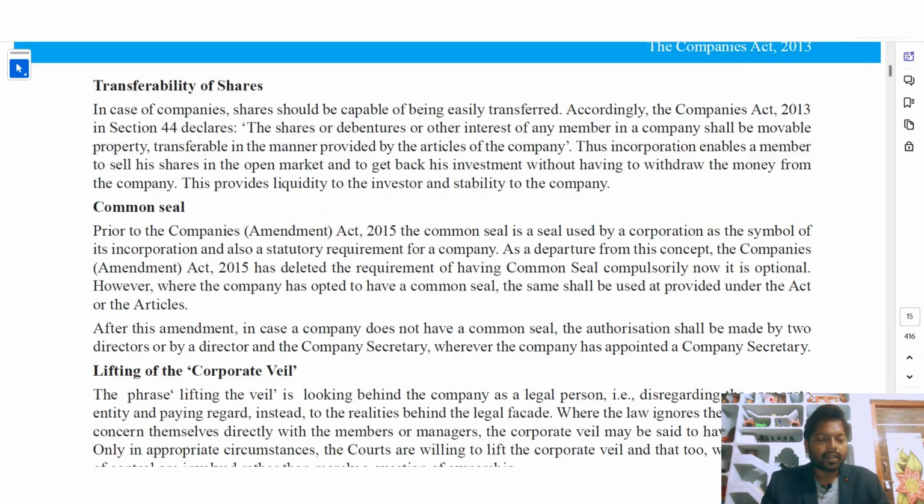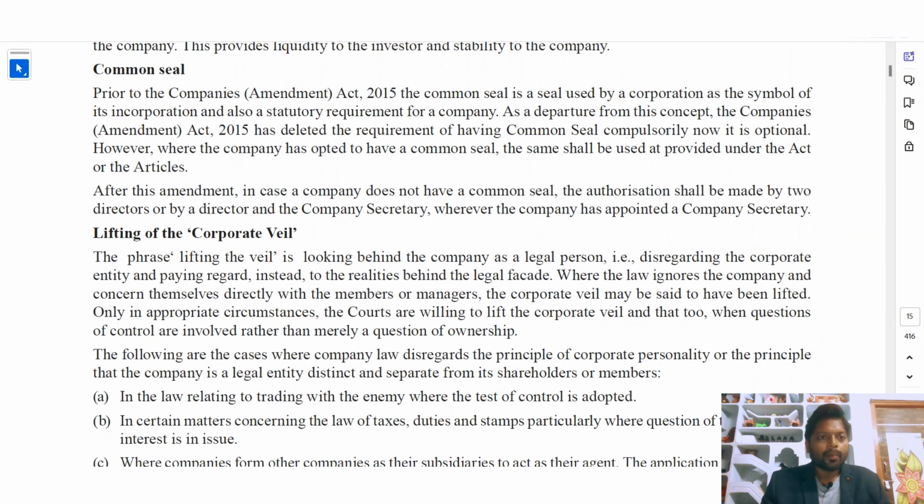Common seal, another feature. Prior to the Companies Amendment Act 2015, the common seal is a seal used by the corporations as the symbol of its incorporation and also a statutory requirement for a company. So the common seal is used as a symbol of incorporation. Incorporation means the starting of a company. As a departure from this concept, the Companies Amendment Act 2015 has deleted the requirement of having a common seal compulsorily.